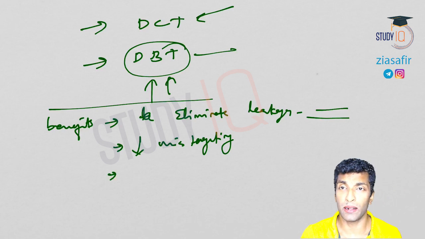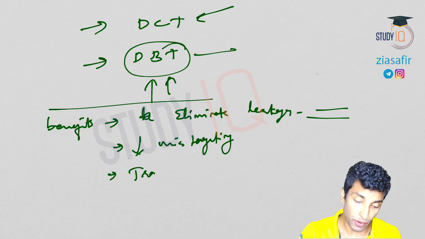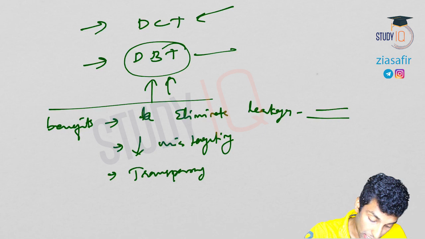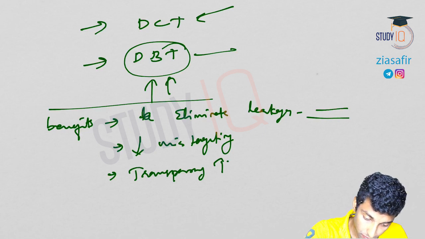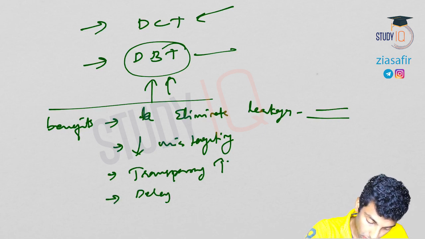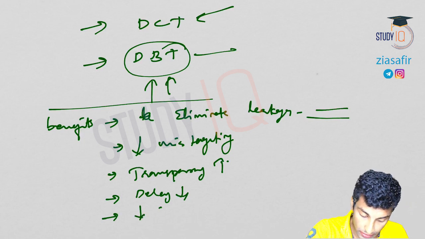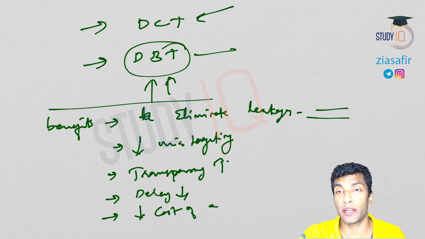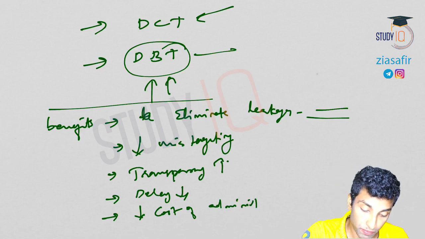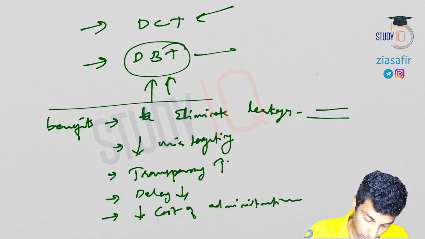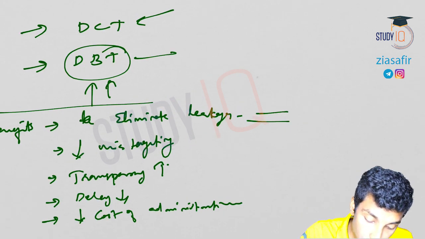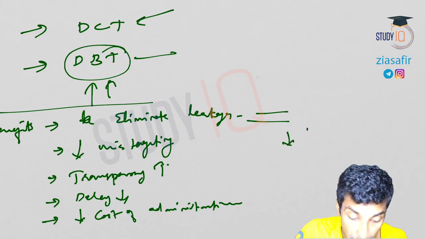That's why I'm writing it. All these are simple points. Okay, so mistargeting, then transparency will increase. Delay will decrease. It will also reduce the cost of administration. Then reduce black marketing.